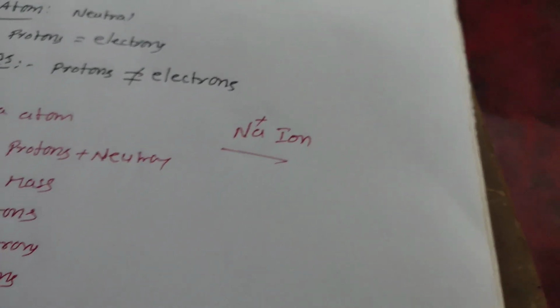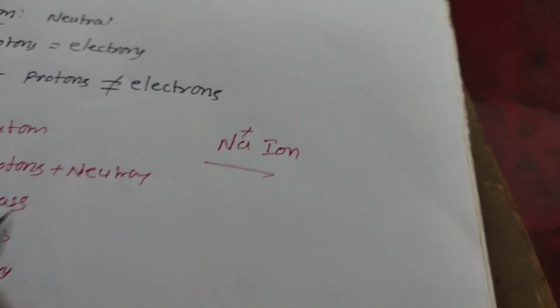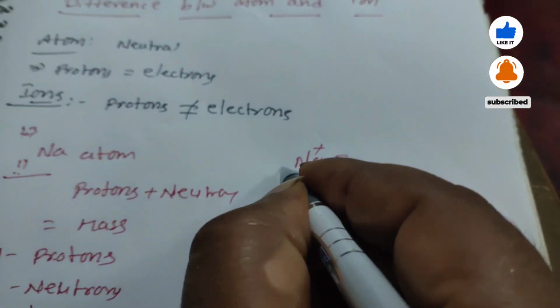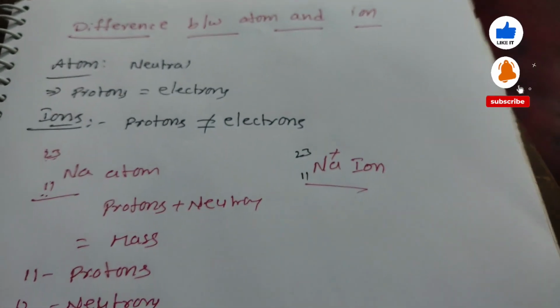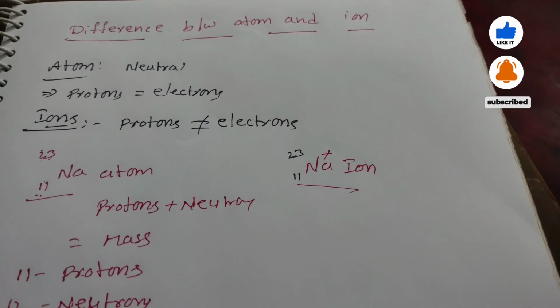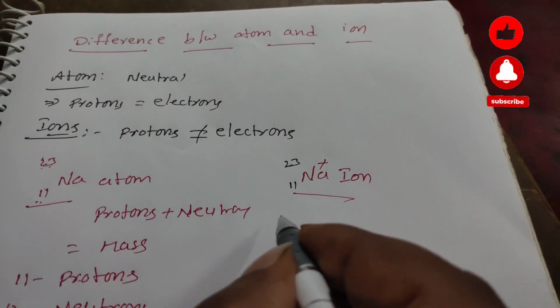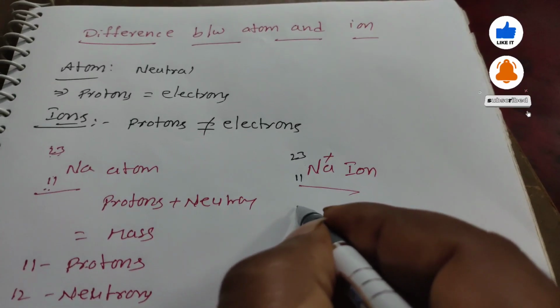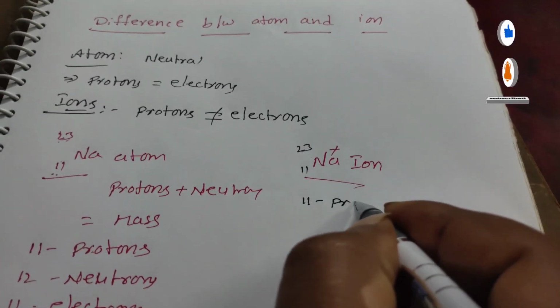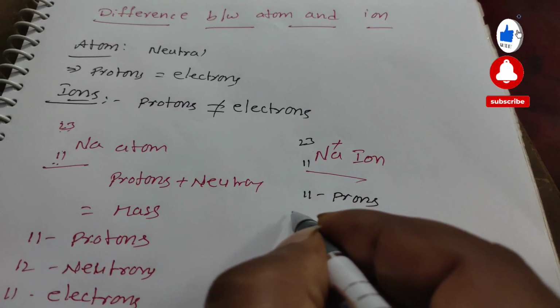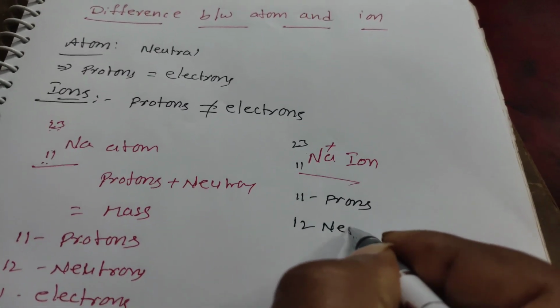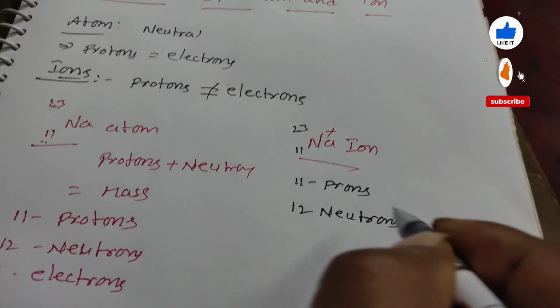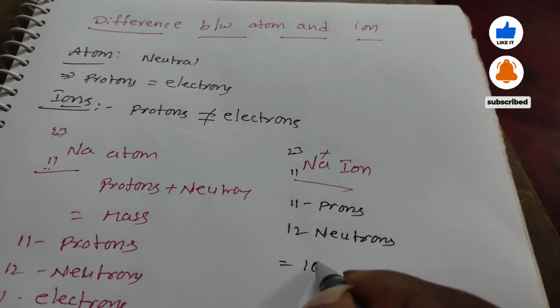Now we are looking at the ion. In the ion, here also the atomic number is 11 and the mass number is 23. And here it contains 11 protons and 12 neutrons, but it contains only 10 electrons.